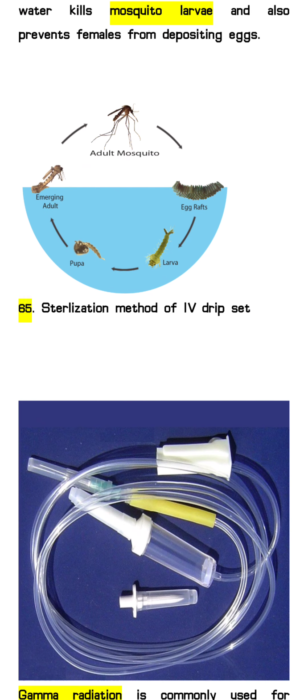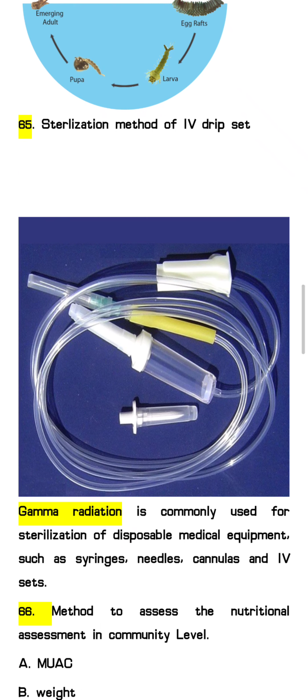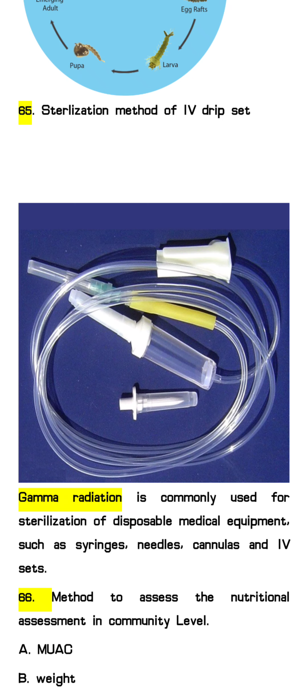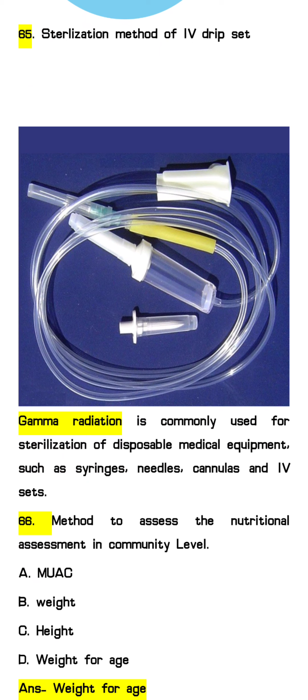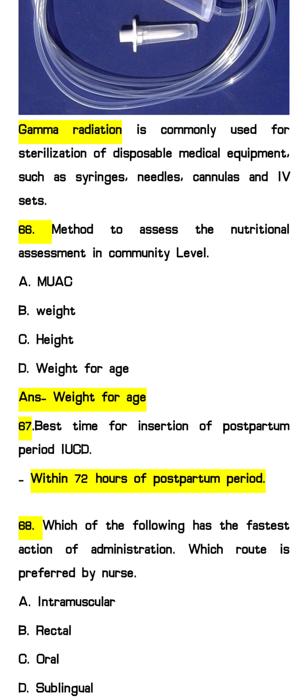Next question they have asked regarding the sterilization method of the IV drip set. They have given the images of the IV drip and asked regarding the sterilization method. We sterilize this IV drip set through chemical disinfection, but gamma radiation is also used to disinfect the IV set. Gamma radiation is commonly used for the sterilization of disposable medical equipment such as syringe, needle, cannulas and IV set.